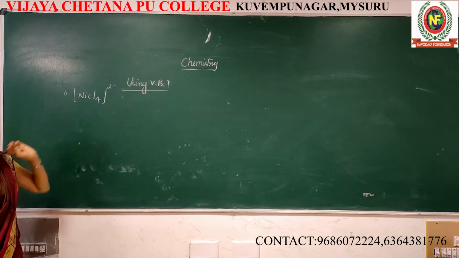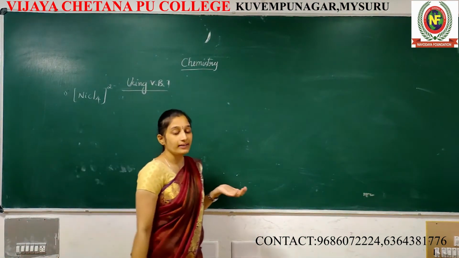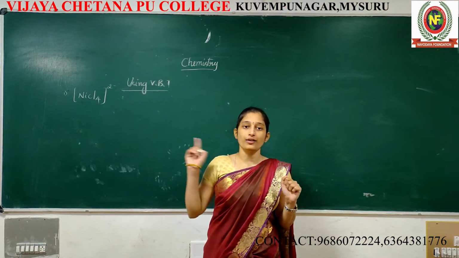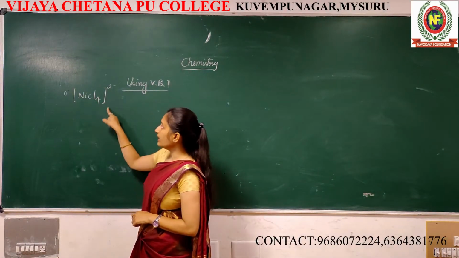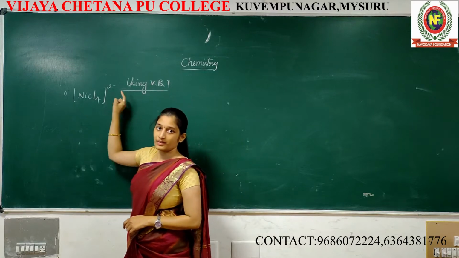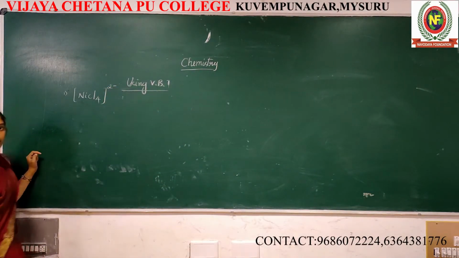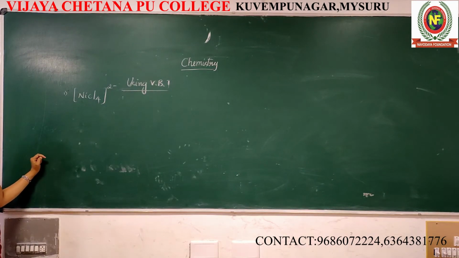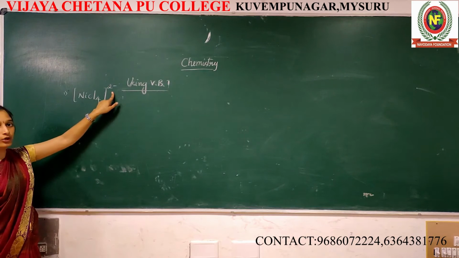Nickel is surrounded by 4 Cl, 4 chloride ions, an anionic ligand. And the overall complex is enclosed by 2 minus. See, above the square bracket, 2 minus is there. What does it indicate? It indicates this is an anionic complex.